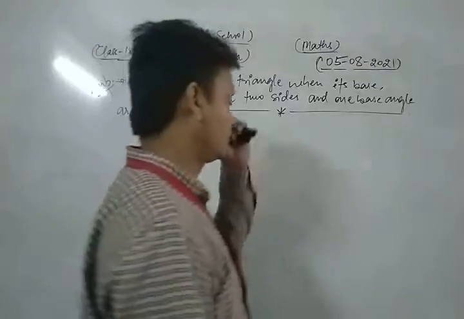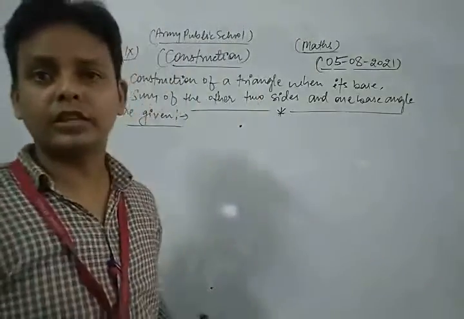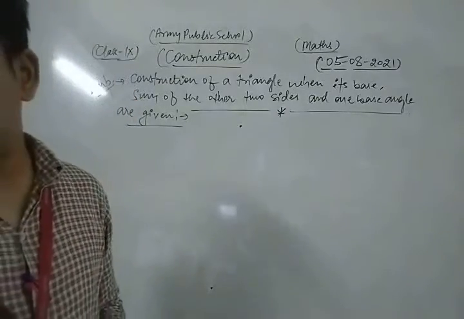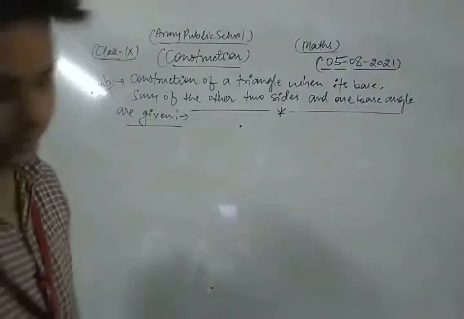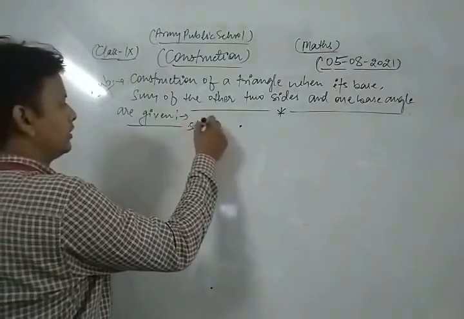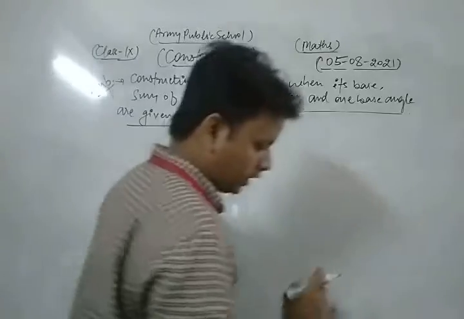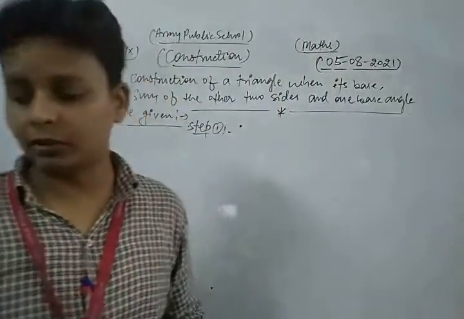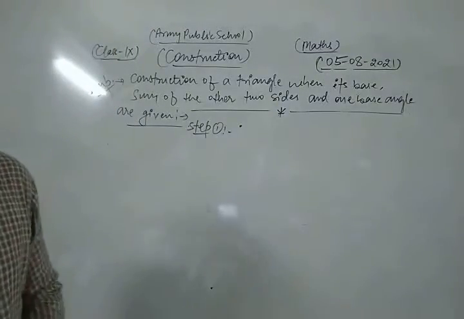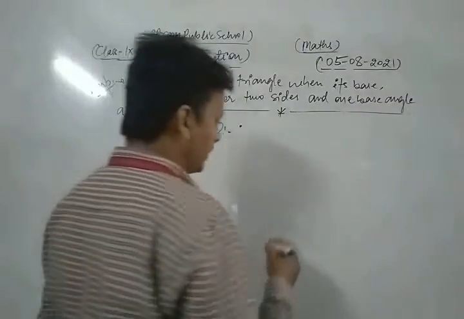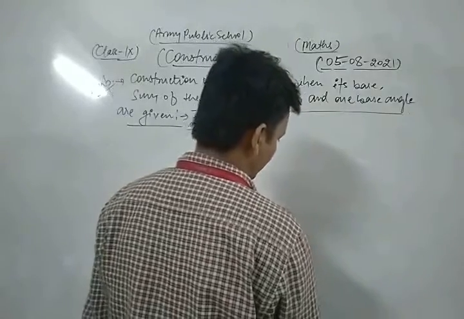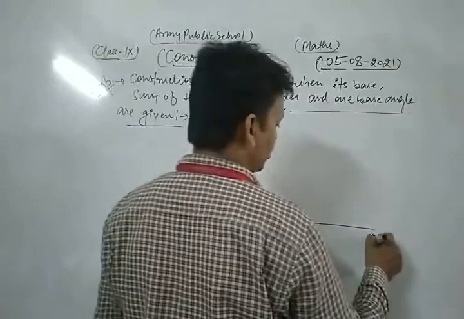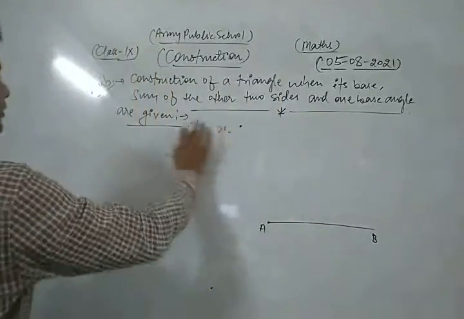Now, dear friends, what are the steps of construction in that topic? Let's see. Step first: first of all, we draw the base, the length of its base, which is given in our question. So first of all we draw the base AB of the given length.